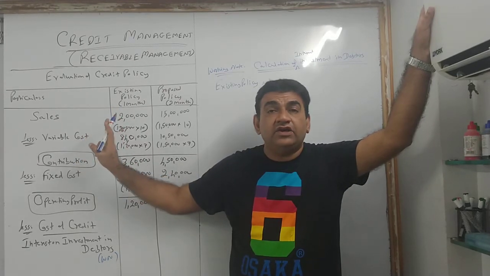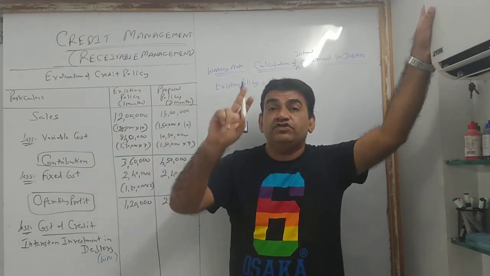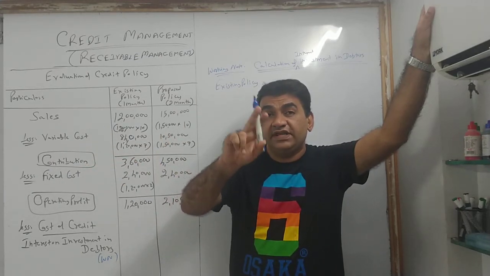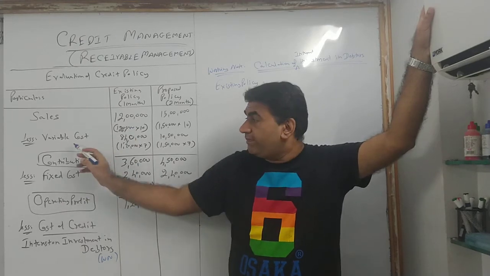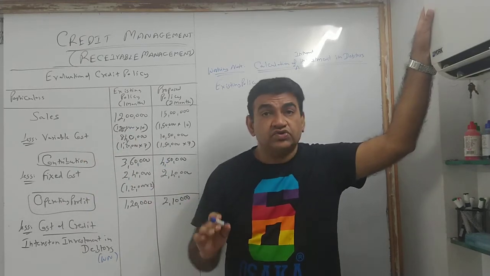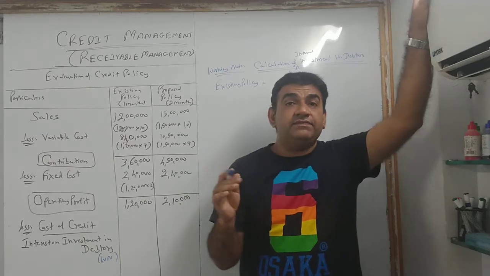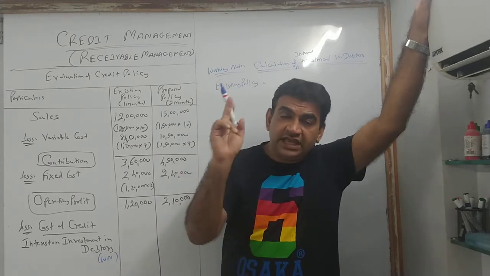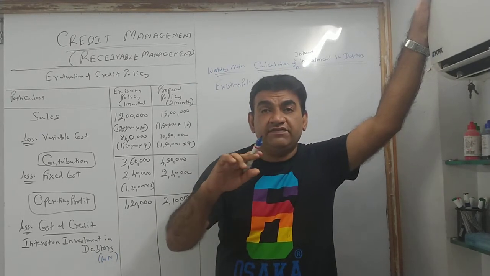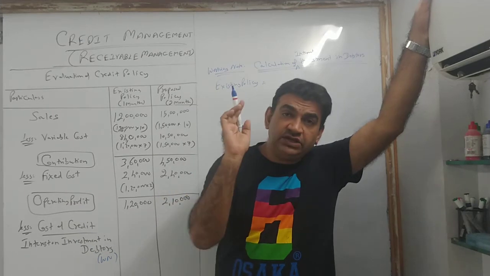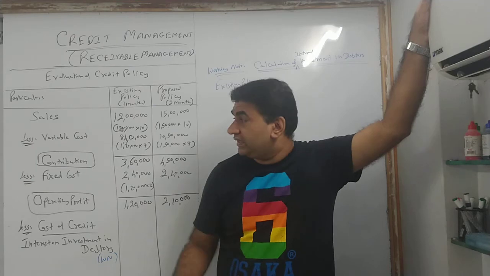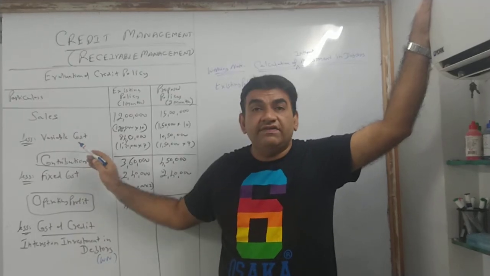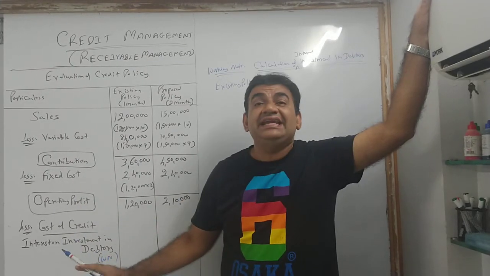If we take cost, then you have to see whether the sum has variable cost and fixed cost both or only variable cost. यहाँ पे variable and fixed both are there. So now what is the normal opinion, majority opinion क्या है? If in the question there is fixed and variable cost both, then you take interest on the basis of total cost only. Total cost मतलब only fixed and variable. Cost of credit नहीं आएगा.